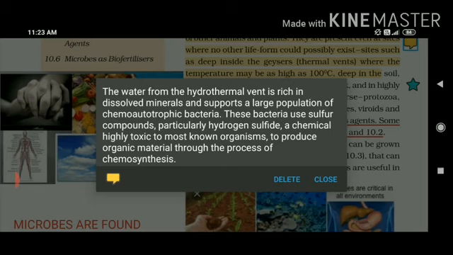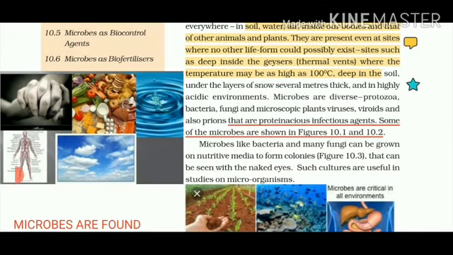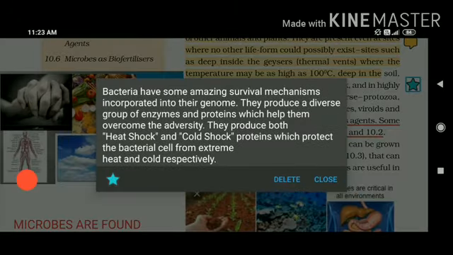If I ask you why photosynthesis is not written, the answer is because they are not using light as a source, but they are using chemicals for the production of their food. Now the next question arises: do they not get killed under such conditions? Bacteria have some amazing survival mechanisms. They are attached with their genome. Genome means set of chromosomes.